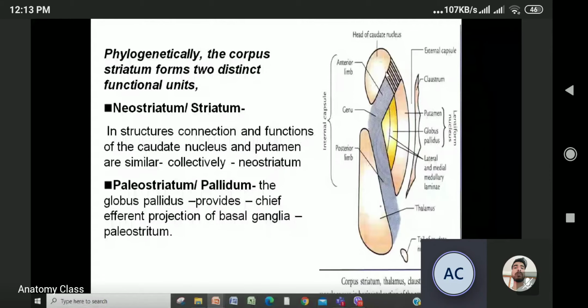Whereas the paleostriatum is formed by the globus pallidus only. It provides the chief efferent projection fibers of the basal ganglia. So please remember this. If caudate nucleus and putamen are combined, then it is called neostriatum. Whereas solely the globus pallidus is called paleostriatum or pallidum. Do you understand up to here?